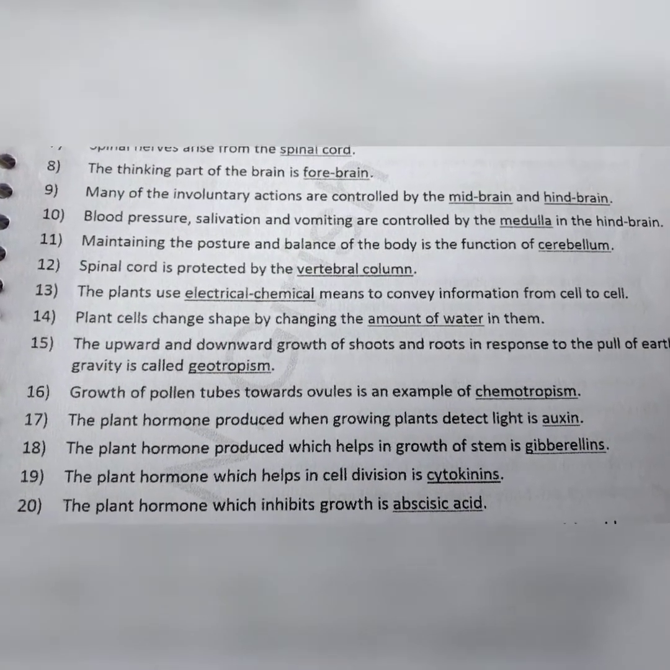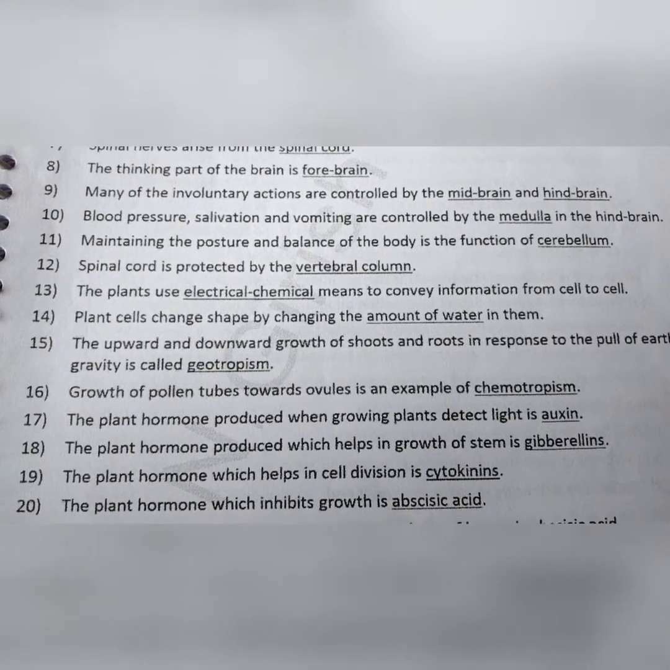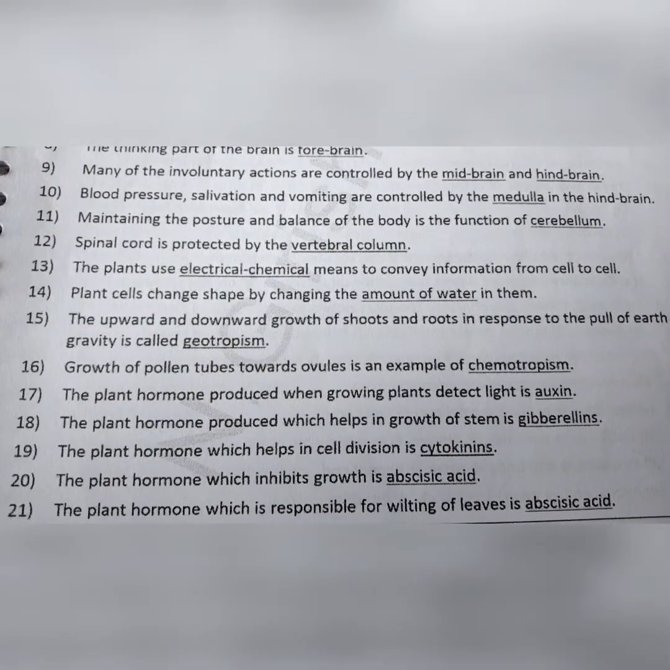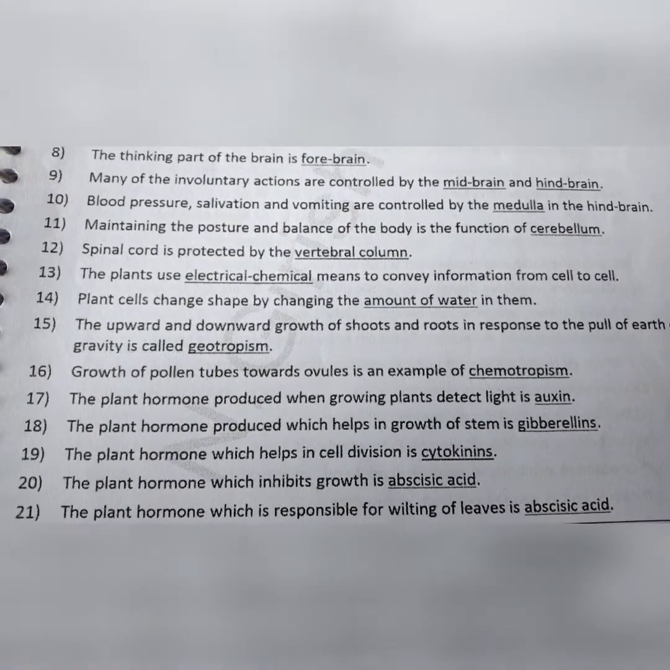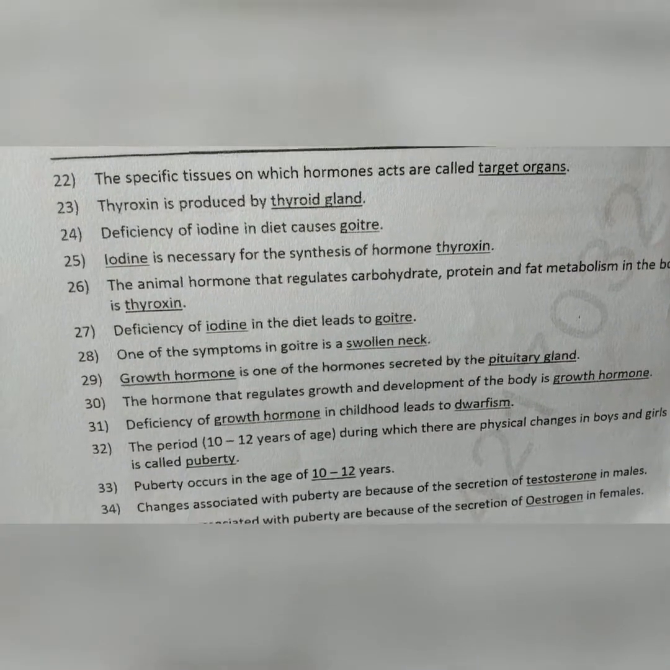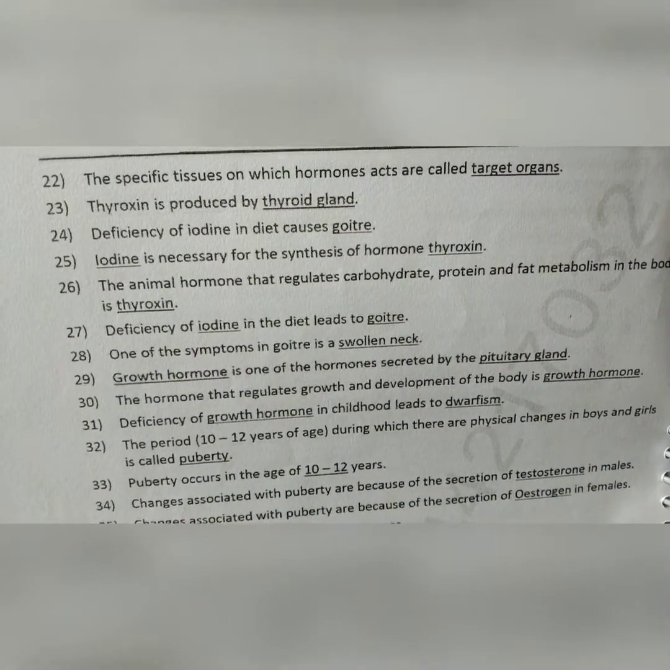The plant hormone which helps in cell division is cytokinins. The plant hormone which inhibits growth is abscisic acid. The plant growth hormone which is responsible for wilting of leaves is abscisic acid. The specific tissues on which hormone acts are called target organs.